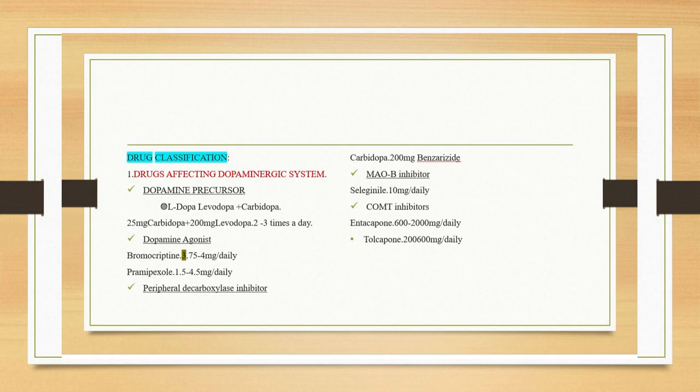These are the enzymes you will be having in the synaptic cleft. So how to inhibit both enzymes?